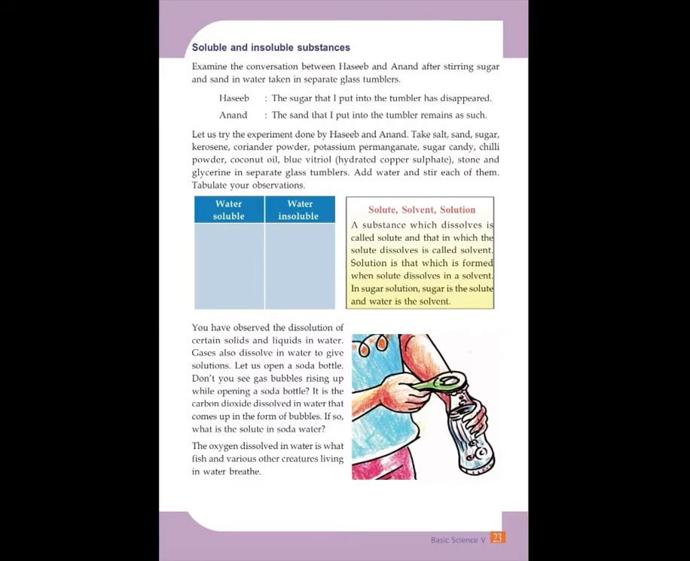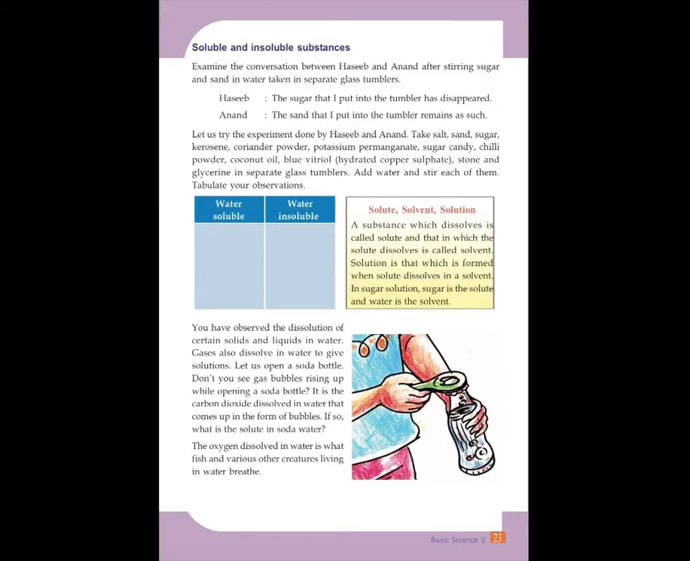Soluble and insoluble substances. Examine the conversation between Hasib and Anand after stirring sugar and sand in water taken in separate glass tumblers. Hasib, the sugar that I put into the tumbler has disappeared. Anand, the sand that I put into the tumbler remains as such. Let us try the experiment done by Hasib and Anand.